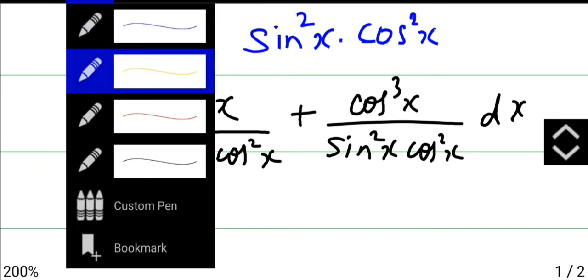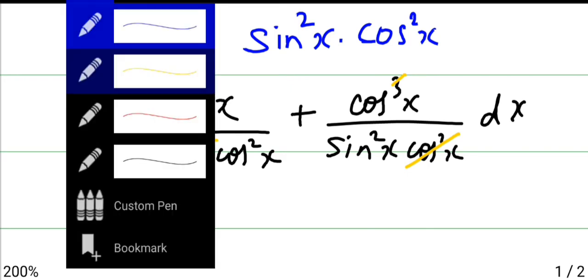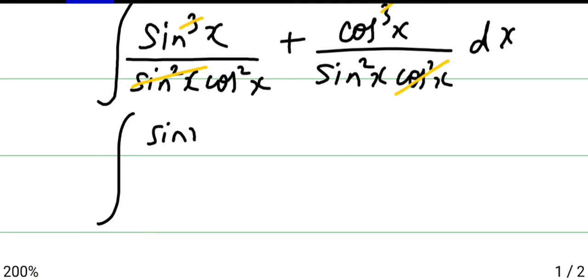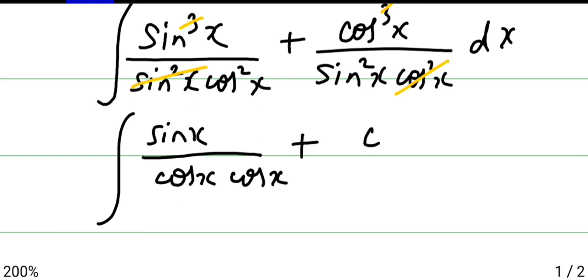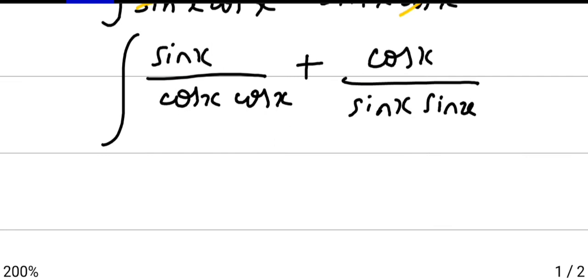Now cube and this square cancel, cube and this square cancel. So we get sin x divided by cos square x, which can be written as sin x by cos x into 1 by cos x, plus cos x divided by sin x into sin x, dx.